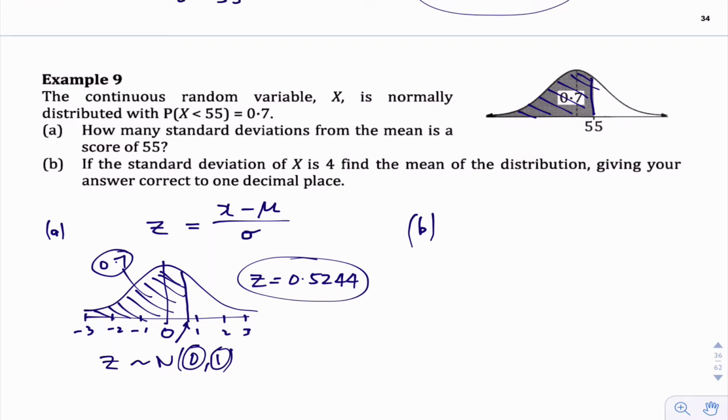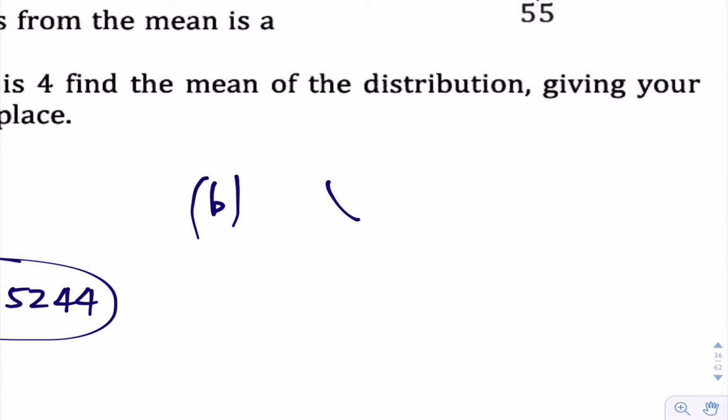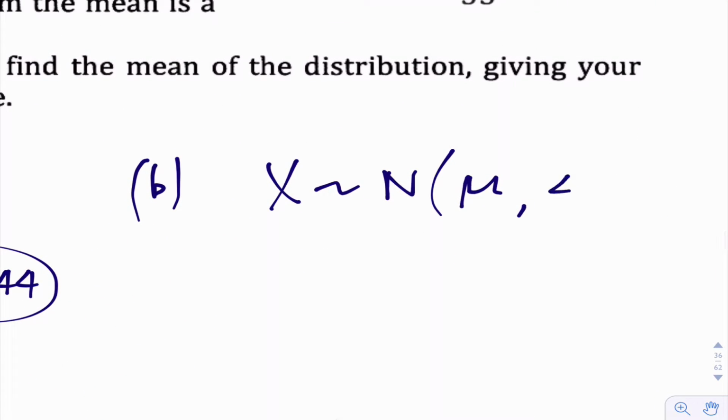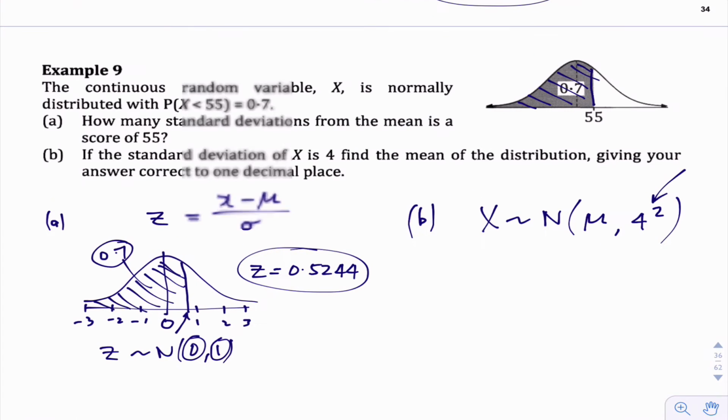For part B, if the standard deviation of x is 4, find the mean of the distribution, giving your answer correct to 1 decimal place. So x, our random variable here, is normal. The mean we don't know. The standard deviation is 4. So we'd write it something like that. Remember, we always write the variance there.